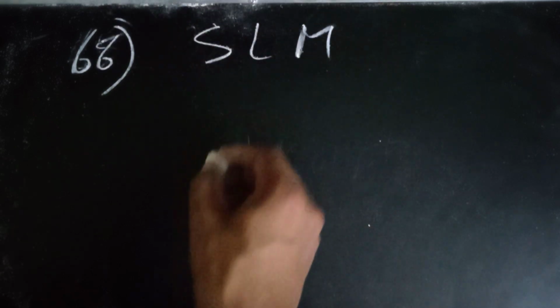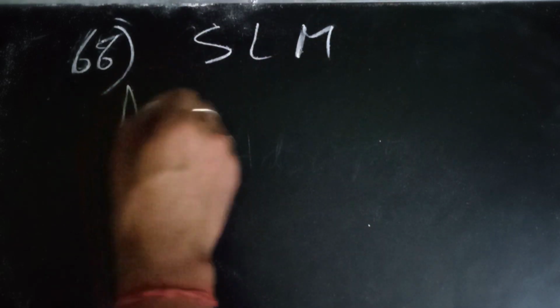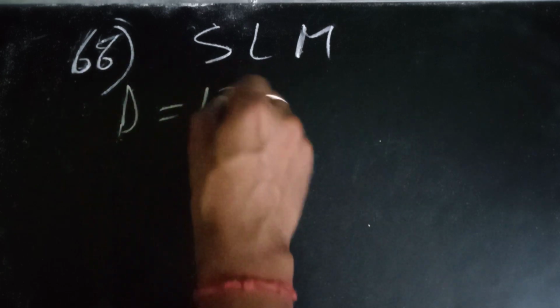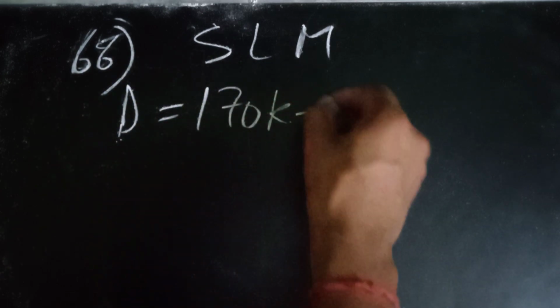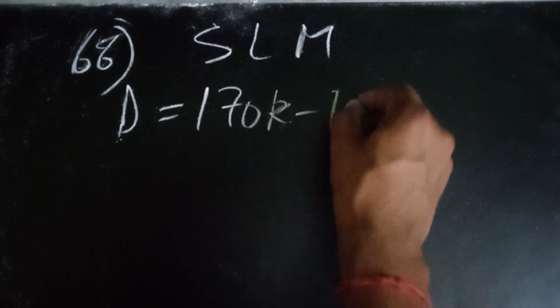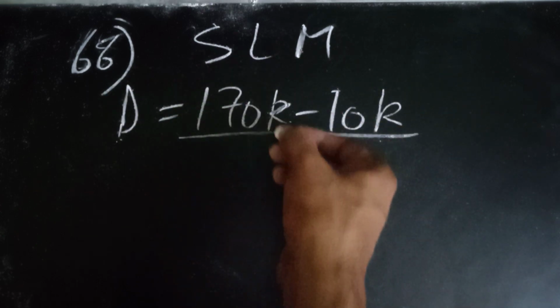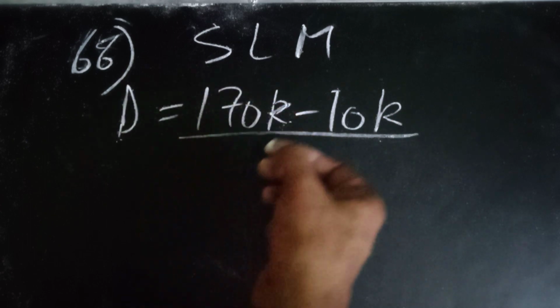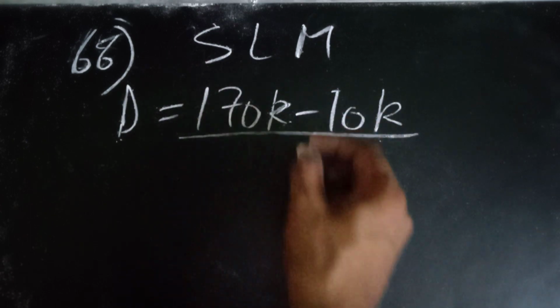Now the 66th question was on simple depreciation by the straight line method, SLM. So the depreciation amount was coming from 170k minus 10k, where k is 1000.